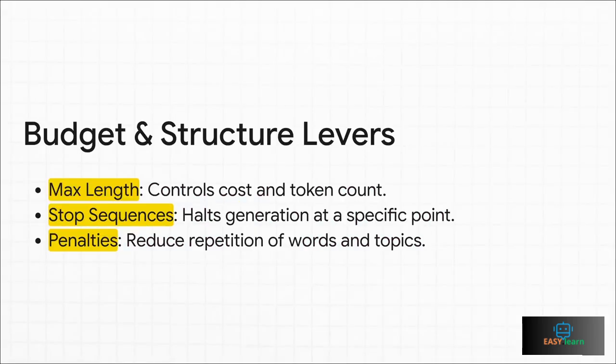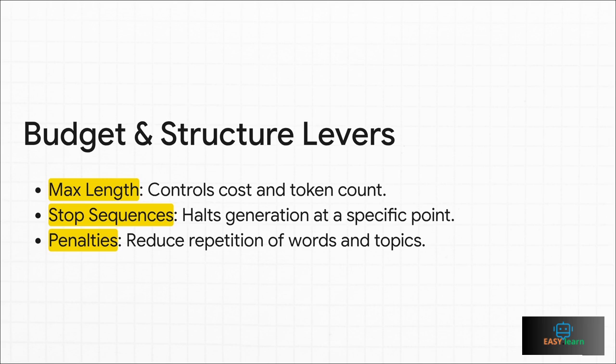And here are your other critical controls. Max length, that's basically your budget lever. It stops the AI from rambling on forever and saves you money on tokens, which are kind of like the little pieces of words the AI thinks in. Stop sequences are perfect for structure, like telling the AI to stop a list after exactly 10 items.